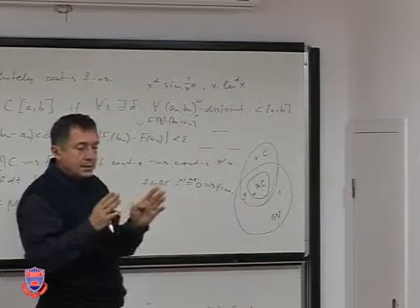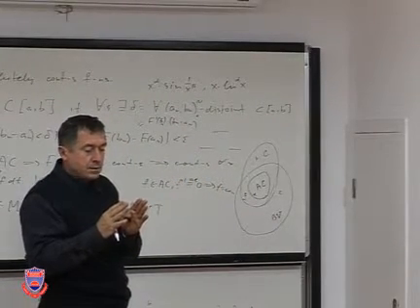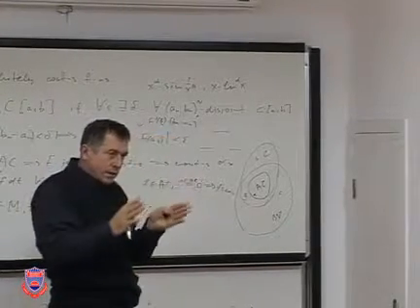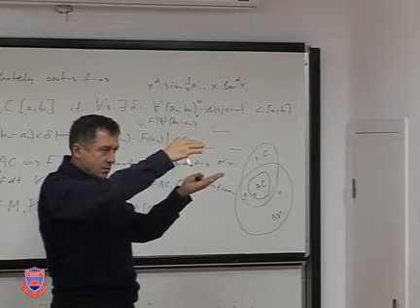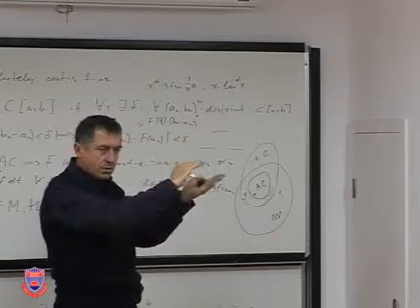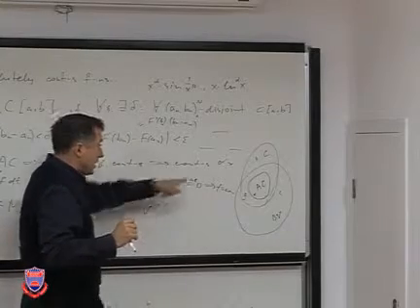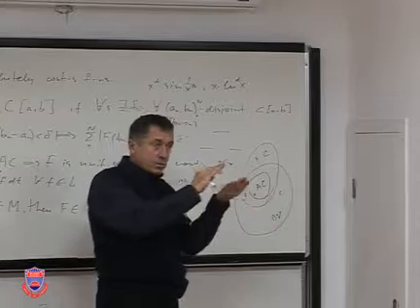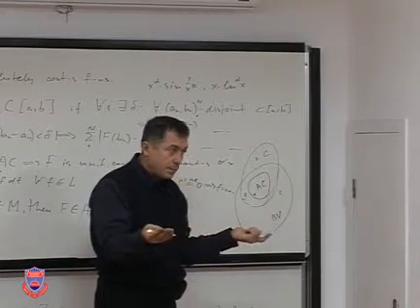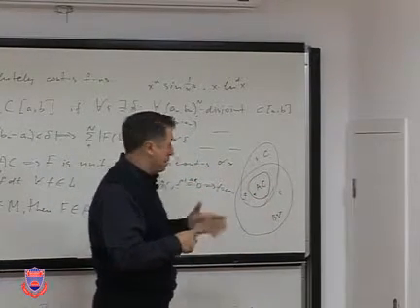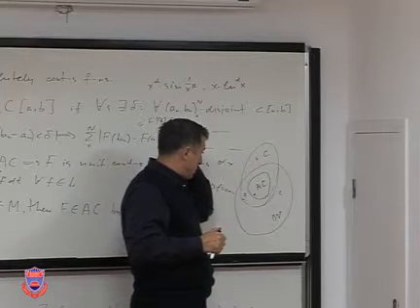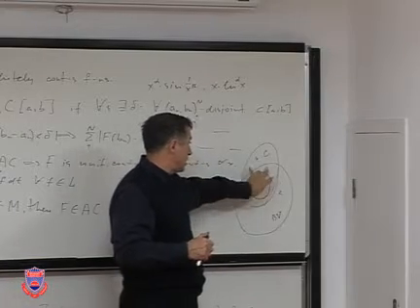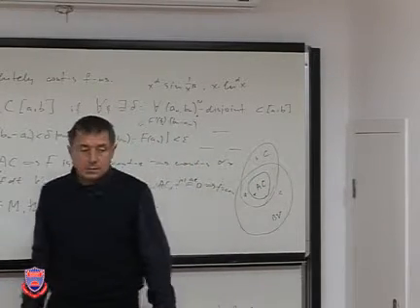The Lusin property says that the function maps a set of zero measure onto a set of zero measure: if the pre-image has zero measure, then the image has zero measure. The Cantor function doesn't have this property. The measure of the Cantor set is zero, but its image has measure 1. I will give you the theorem next time without proof. This is a characterization that says which subclass is absolutely continuous.